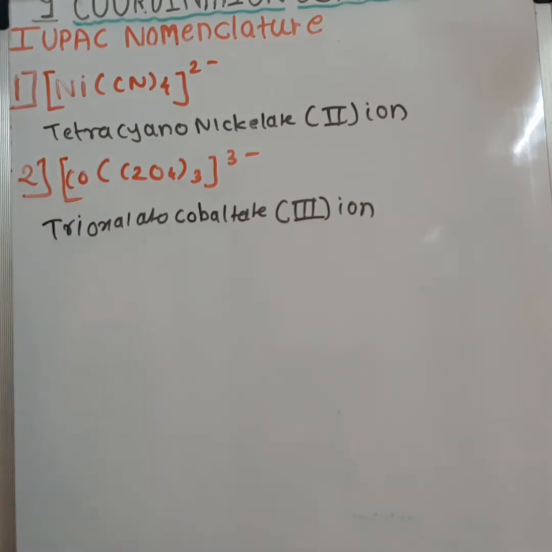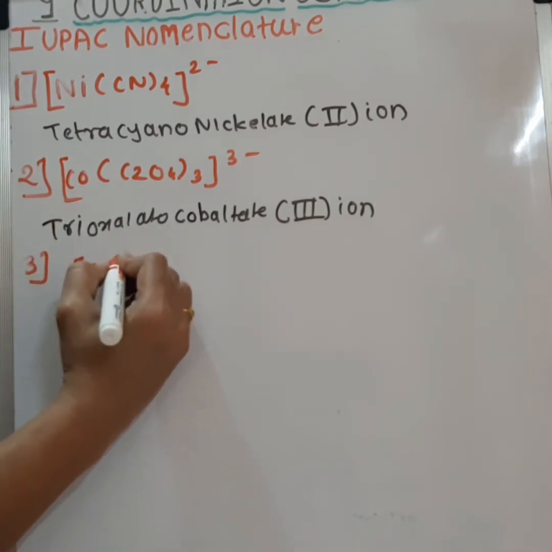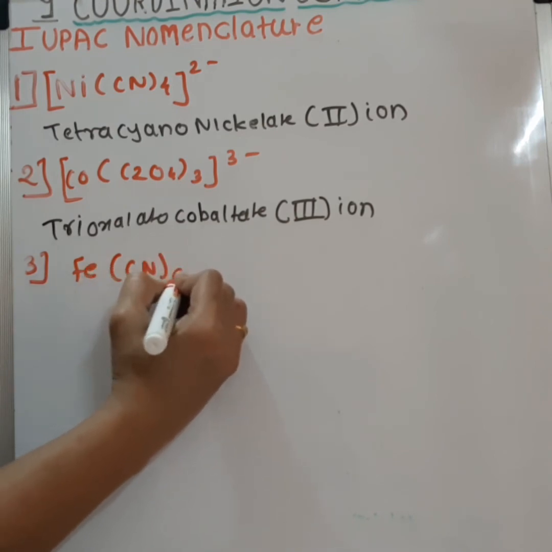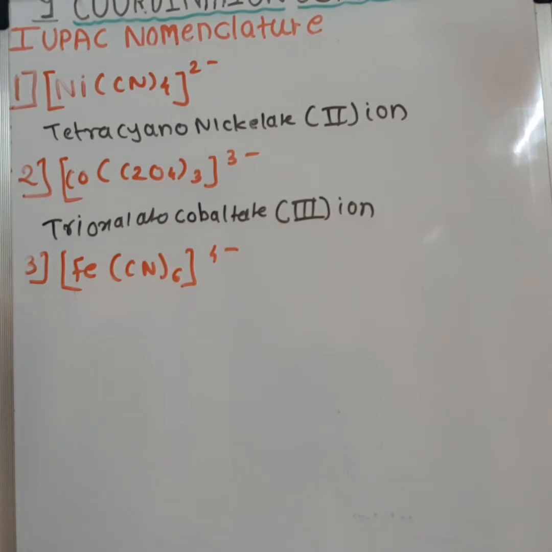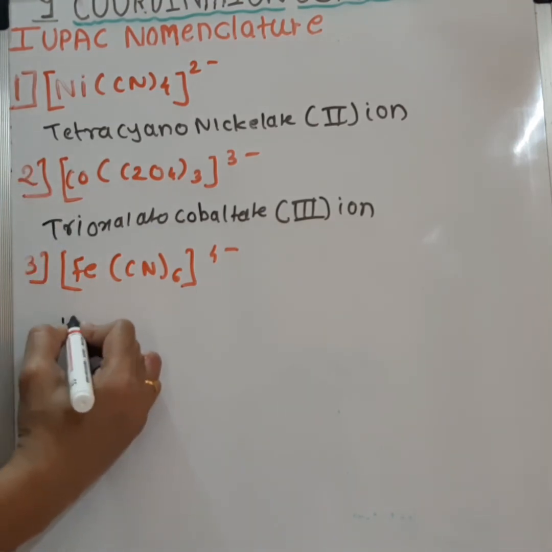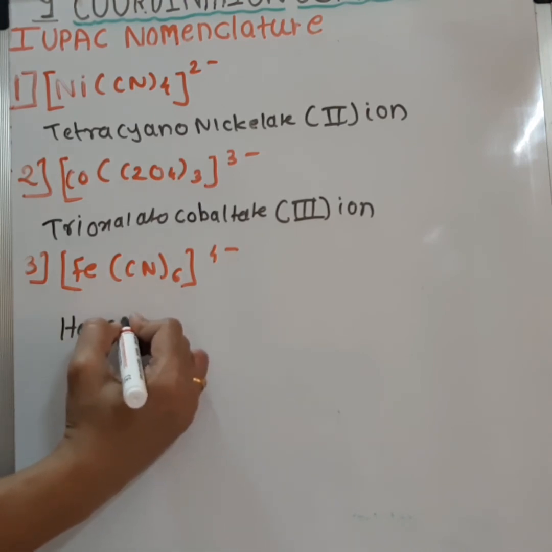Next example, [Fe(CN)6]4-. So the name of this compound will be hexa. Name the ligand first, then cyano.